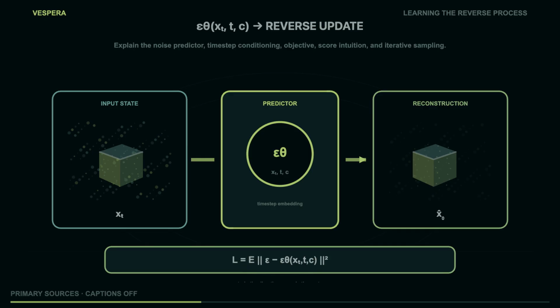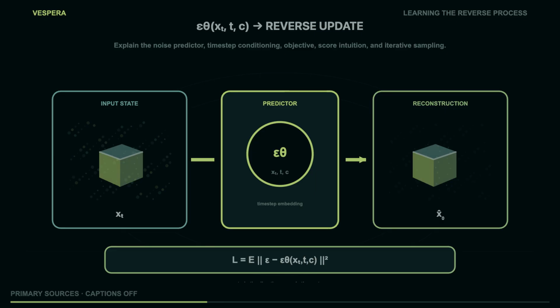The step embedding matters because the same pixel pattern can mean different things at different noise levels. A faint edge at early t may be a real edge with mild corruption. A similar faint edge at late t may be a coincidence inside almost pure noise. The model gets a representation of t, often a sinusoidal or learned embedding, and injects it into the network blocks so every layer knows the current denoising regime.